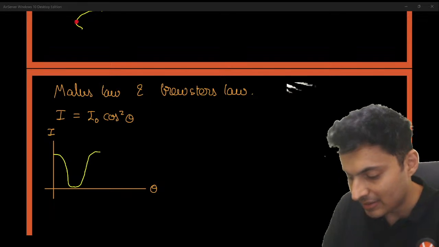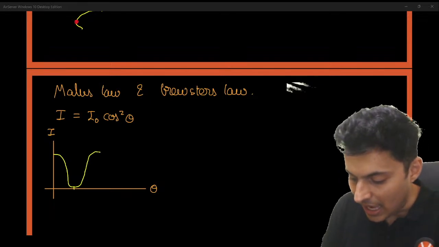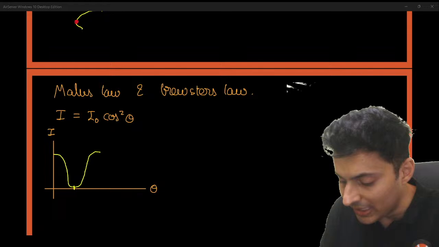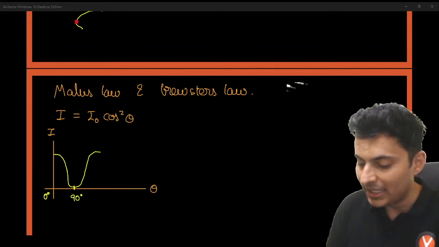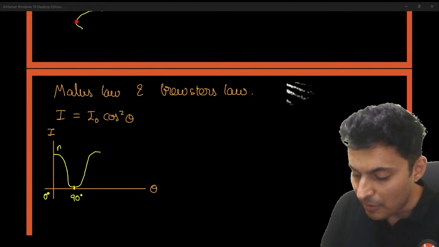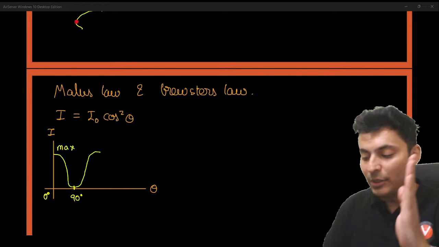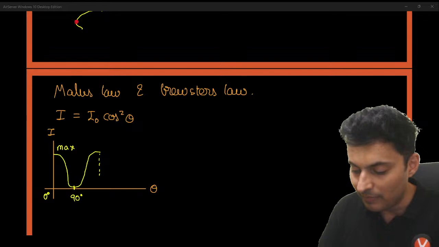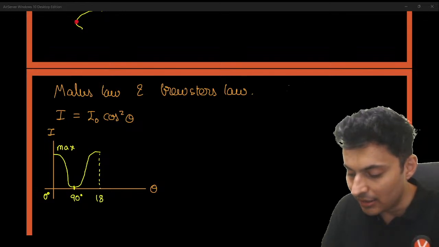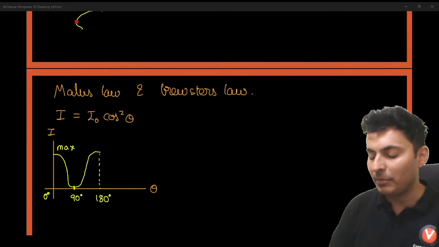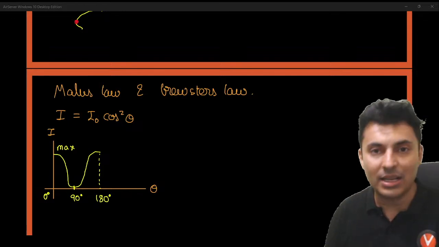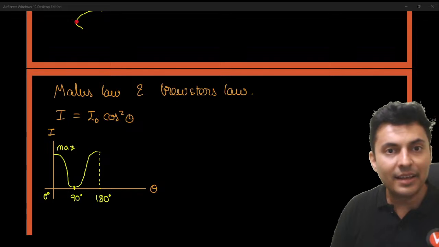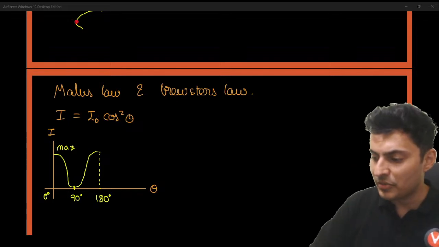It becomes zero intensity at 90 degree, and maximum intensity at zero, or at 180 degree, and it keeps on repeating itself. So at 90 degree, 270 degree, nothing passes. At 0 degree and 180 degree, maximum light passes.